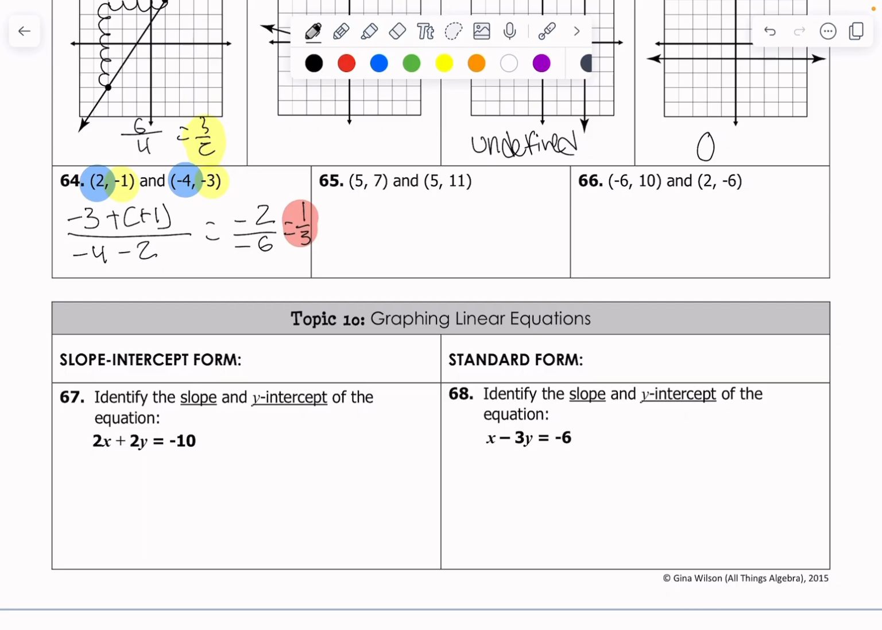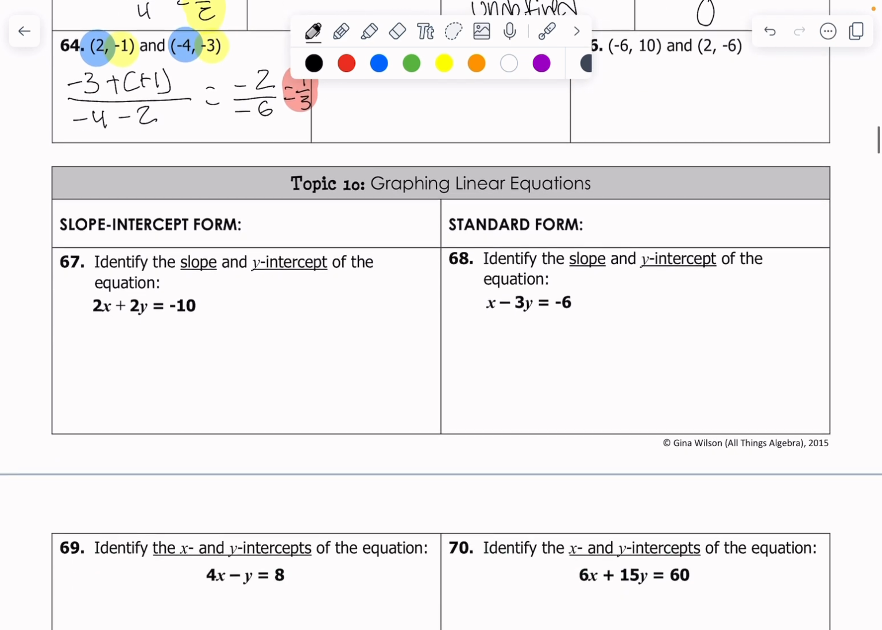Topic number 10, can you graph linear equations? The quote I have for this is actually by none other than Archimedes himself, one of the famous mathematicians. Here's what he says. The shortest distance between 2 points is a straight line. That leads us into the idea of the Pythagorean theorem. Hint, hint. Hopefully you already know it. If not, we'll talk about it a little bit later in the class.